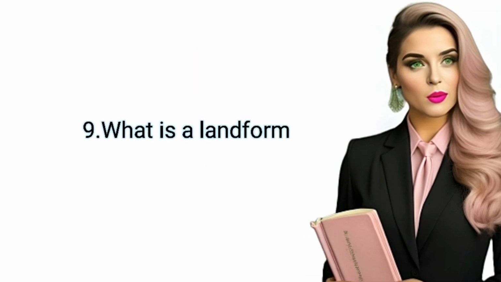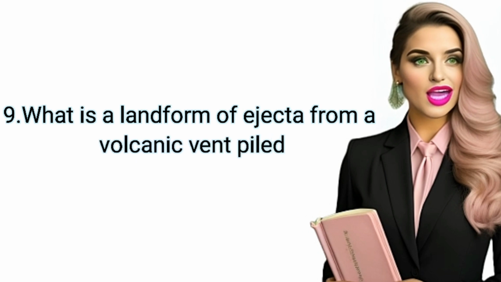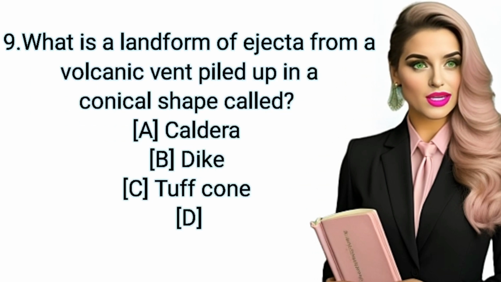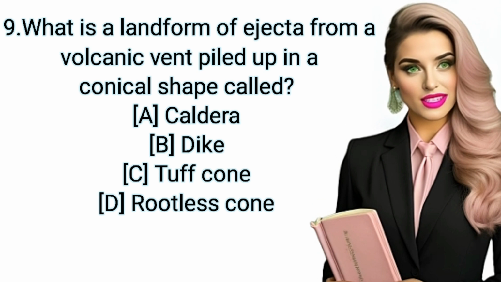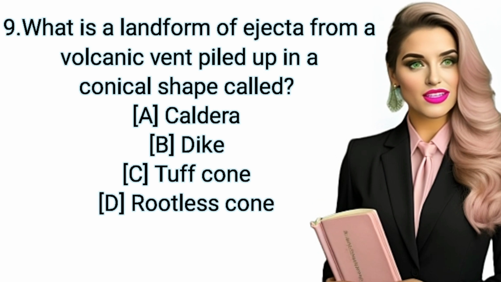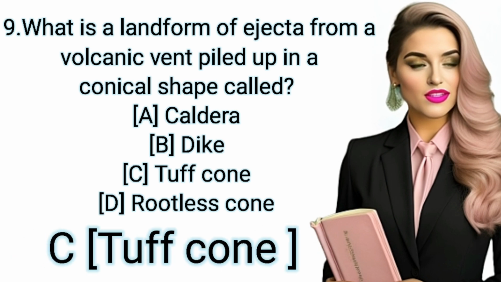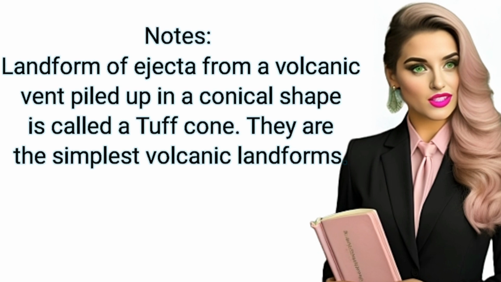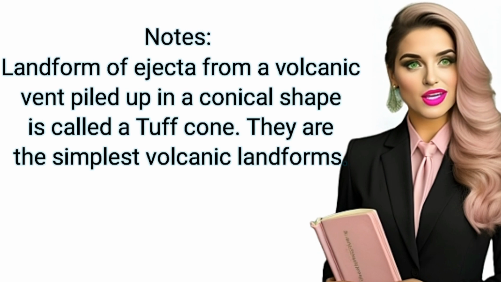Question 9. What is a landform of ejecta from a volcanic vent piled up in a conical shape called? A, caldera. B, dike. C, tuff cone. D, rootless cone. Correct answer, C, tuff cone. Notes. A landform of ejecta from a volcanic vent piled up in a conical shape is called a tuff cone. They are the simplest volcanic landforms.